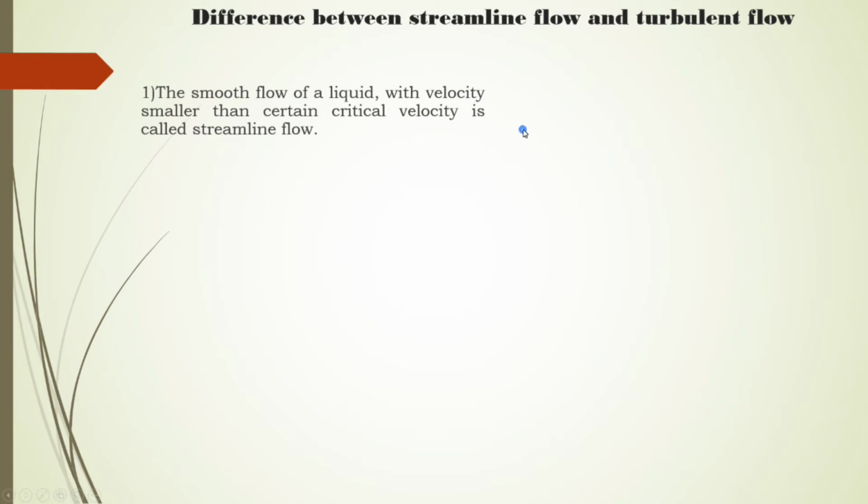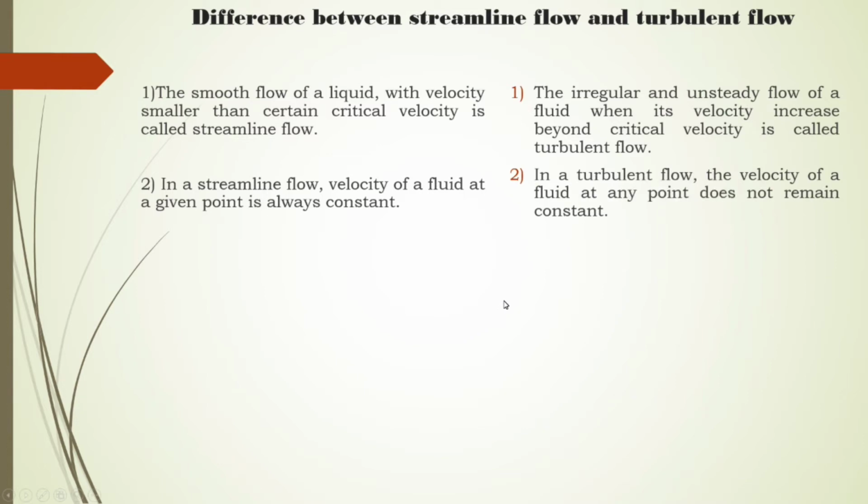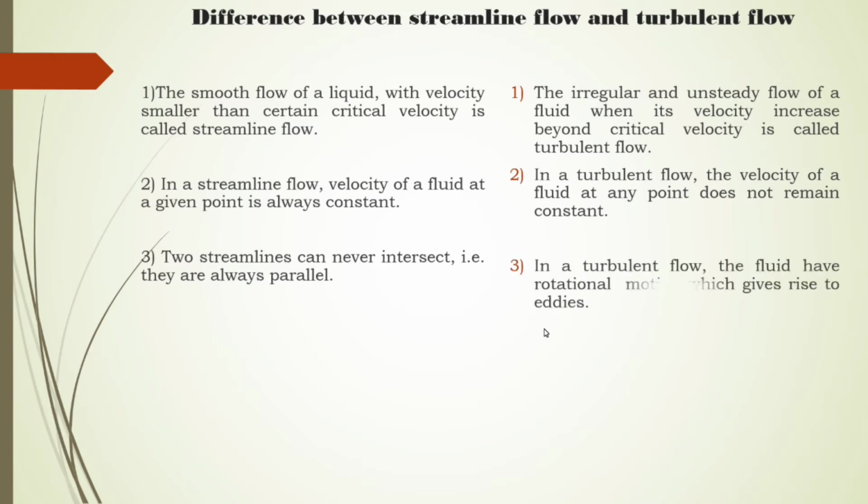Irregular and unsteady flow of a fluid, when its velocity increases beyond, meaning greater than, the critical velocity, is known as turbulent flow. So in streamline flow, the velocity of the fluid at a given point is always constant, and in turbulent flow, the velocity of the fluid at any point does not remain constant. Two streamlines never intersect as they move parallel to each other. But in turbulent flow, the fluid has rotational motion, maybe producing an eddy pattern. We already saw the diagram.